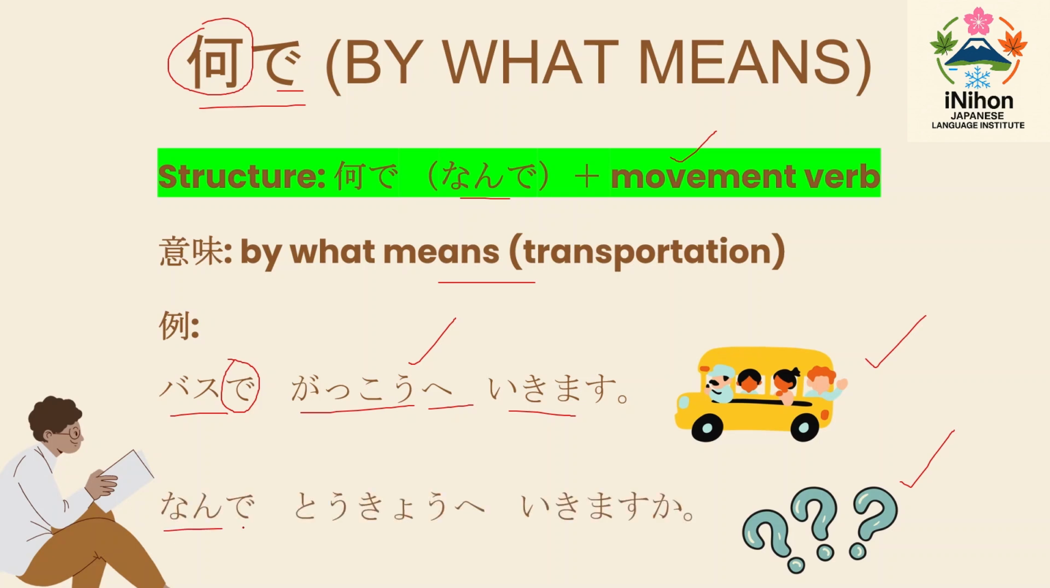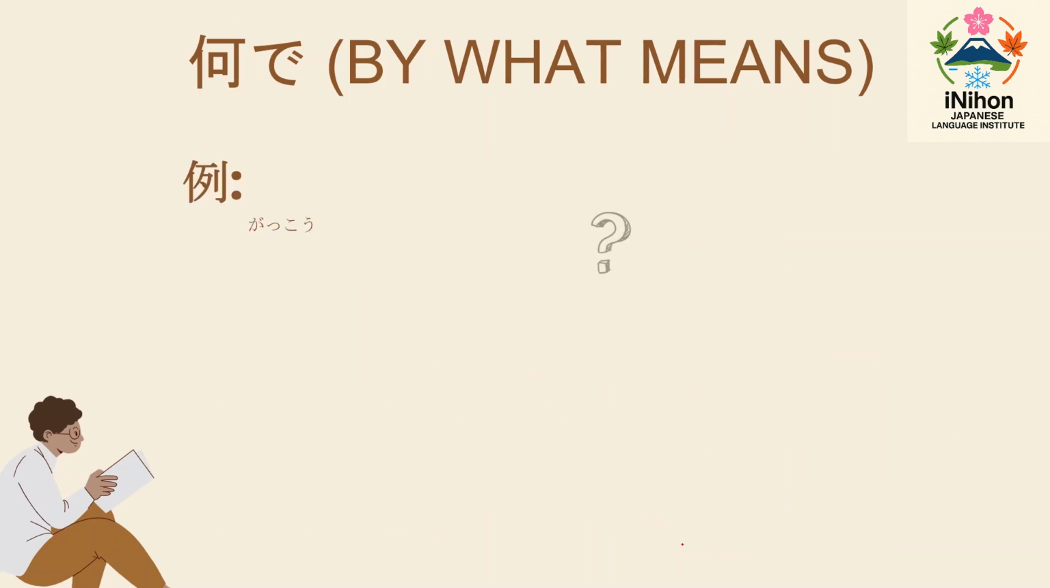Right? Here they are asking Nande Tokyo e ikimasu ka? Ka is a question mark. If you want to ask somebody about something, then we should use this ka particle. Hai, wakarimasu ka? Like that, you can ask any type of question by using nande. And this is for your practice section.